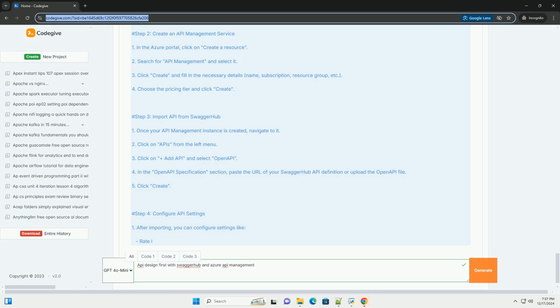Step 3, Define API specification. In the SwaggerHub editor, you can define your API endpoints, request/response models, and other metadata. Here's an example of a simple API for managing a to-do list. YAML. openapi: 3.0.0. info: title: Todo API. description: A simple API to manage to-do items. version: 1.0.0.